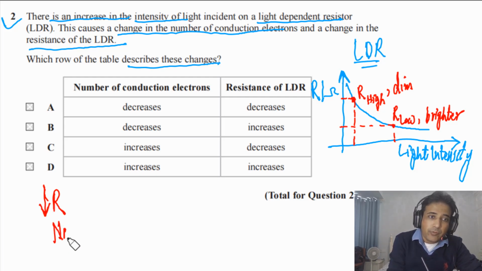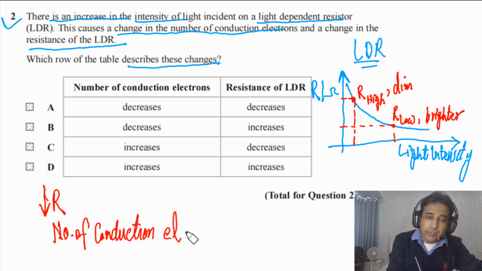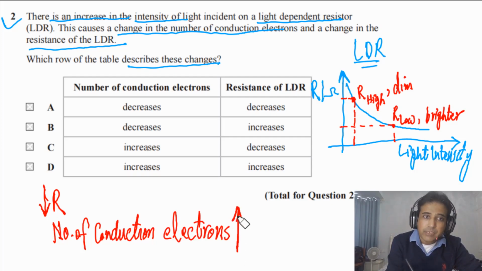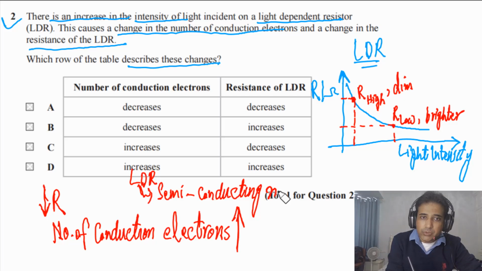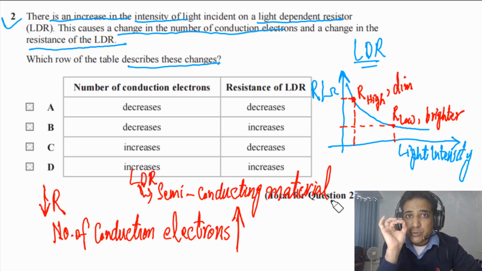It means that the number of conduction electrons is increasing, because the LDR is made of semi-conducting material. It is a kind of photoresistor, meaning its resistance depends on light.